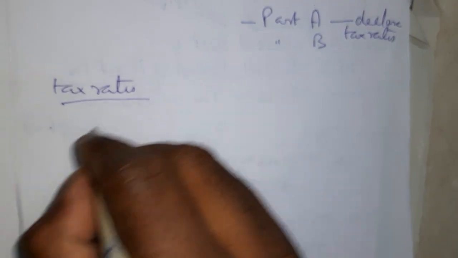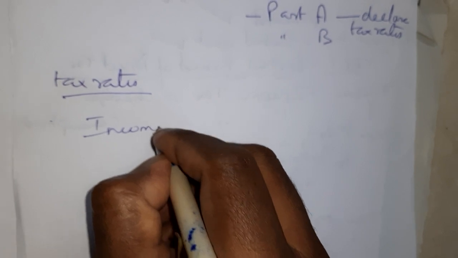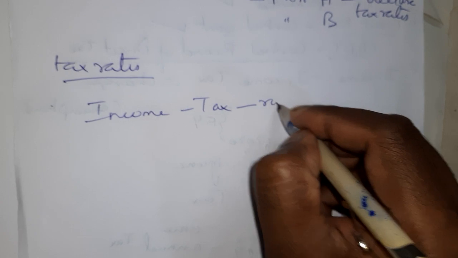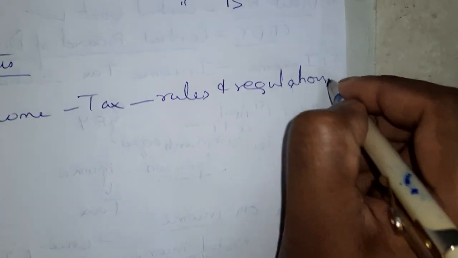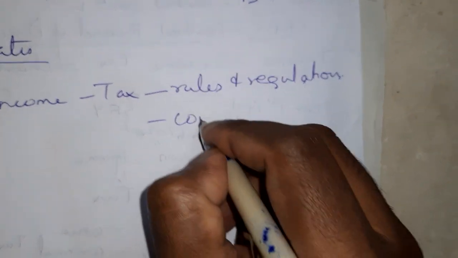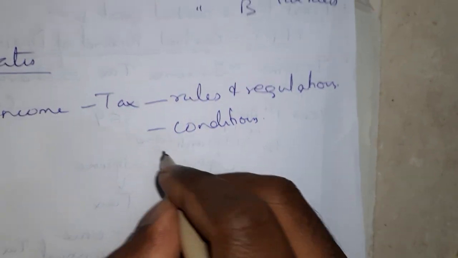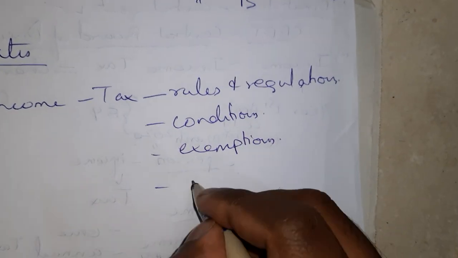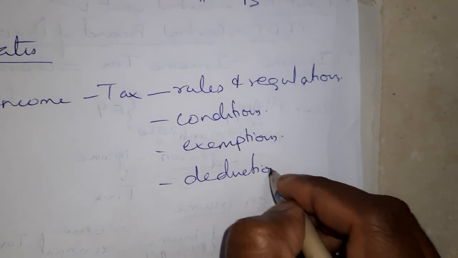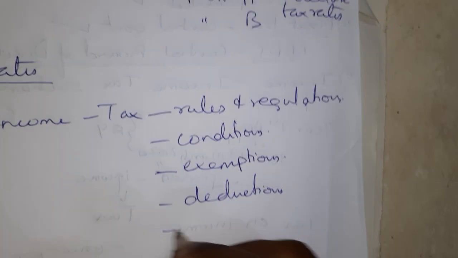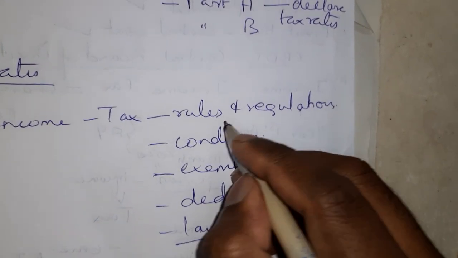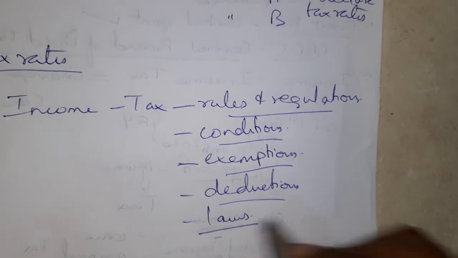Now income will be subject to tax, but there are certain rules and regulations to be followed. There are certain conditions to be followed. There are certain exemptions in law. There are certain deductions in law. So there are some laws also which we have to follow. Why are these regulations, conditions, exemptions, deductions and laws there?